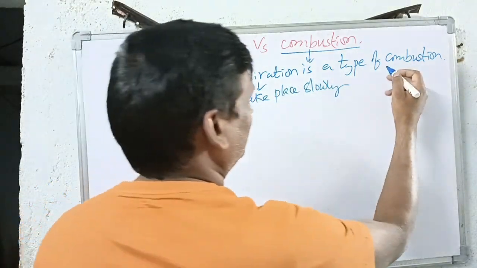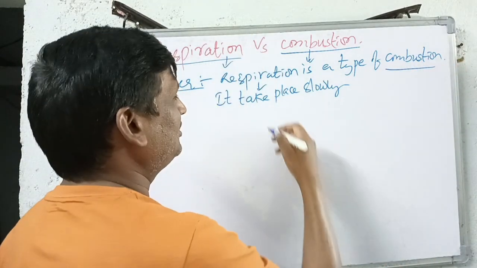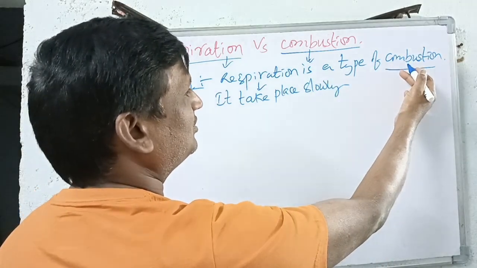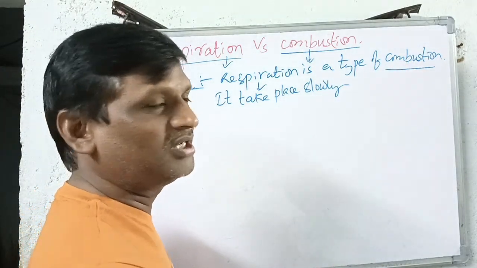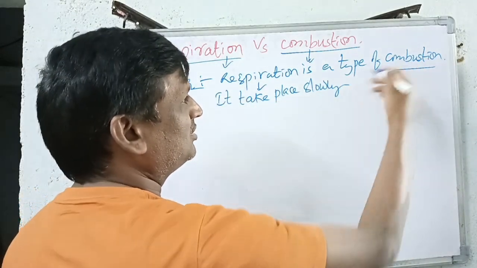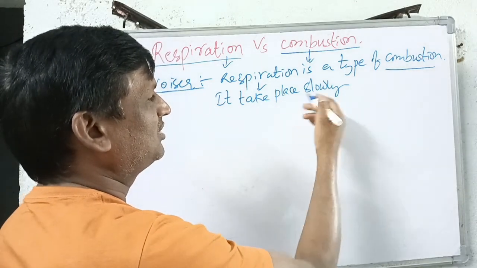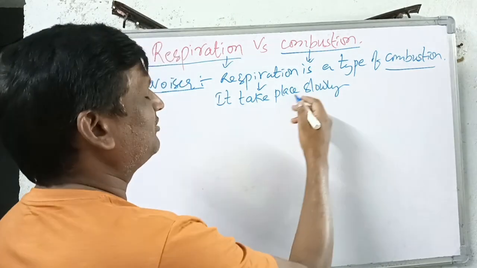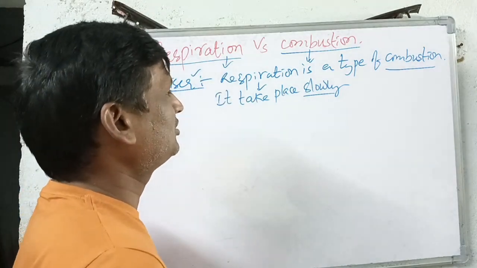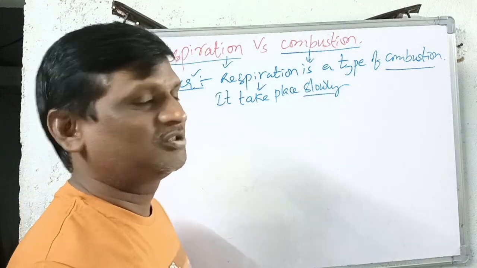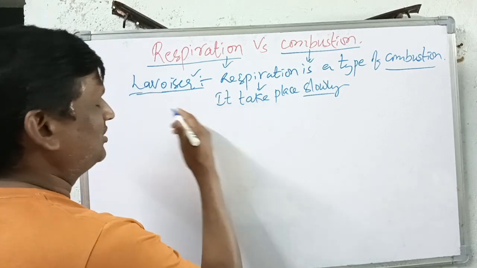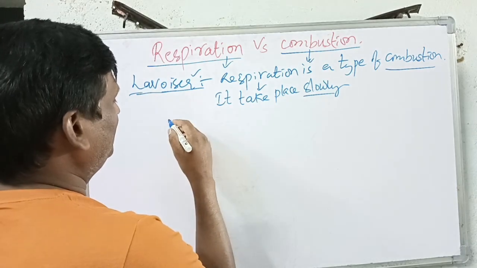That means in the human body cells, or in the living cells, the glucose or sugars are burning in the presence of oxygen and producing energy. The major intention of respiration is to produce energy, so these glucose molecules are burnt in the cells in the presence of oxygen and produce energy, but this process takes place very slowly. This is the statement given by Lavoisier. According to Lavoisier, respiration is a type of combustion. It takes place slowly.